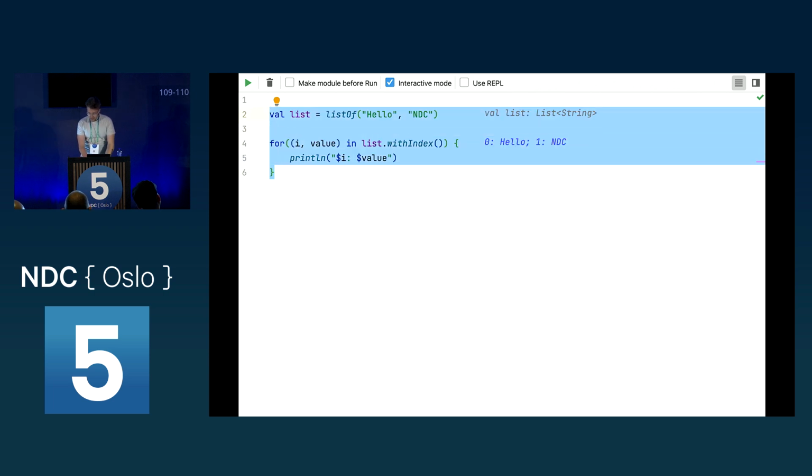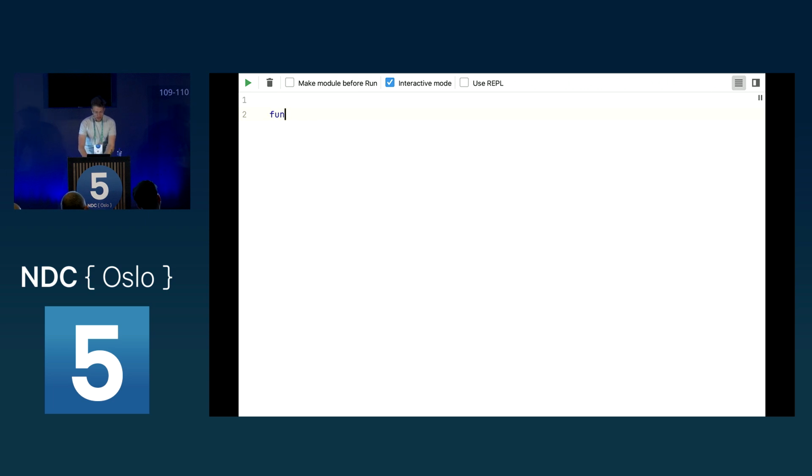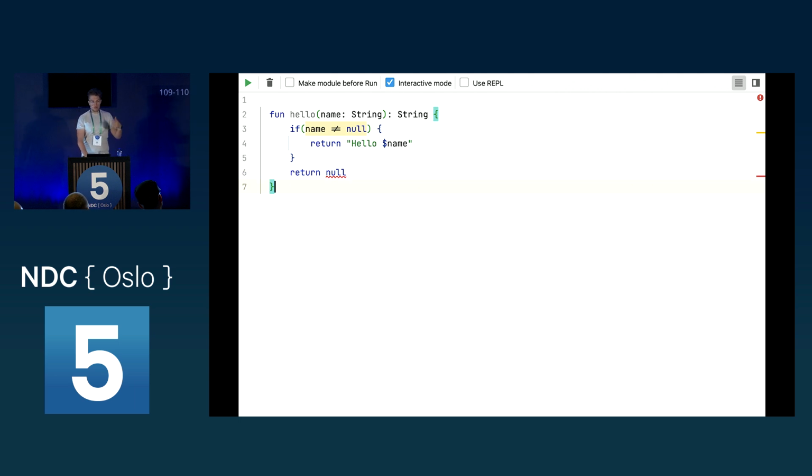So the next thing is, what do we often do in for loops? We have already, as you have seen, to check for null. So to fix this, Kotlin has implemented, in my opinion, a really cool way to do null safety. So let's say we have our function here, we have our hello again, and we have our string here, and we return a string. Now, how would you check for null if you want to check if the property you put in is null or not? Well, normally you would say if name is not equal to null, then we return hello name, otherwise we return null. Now we get two errors here, one error and one warning.